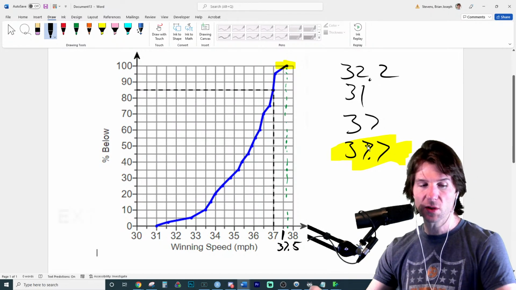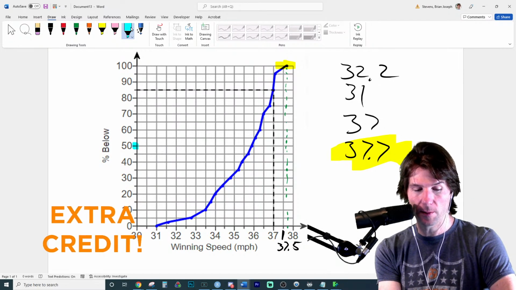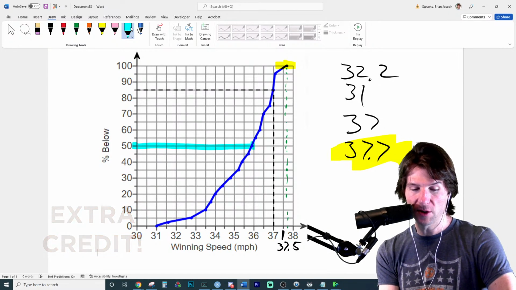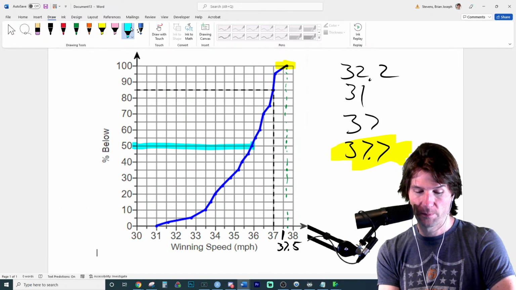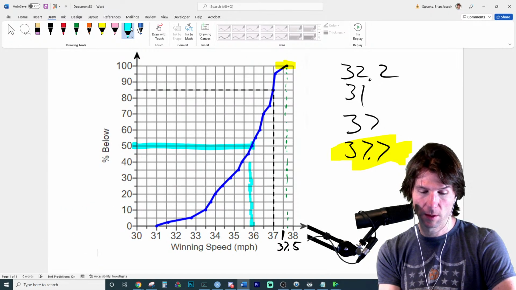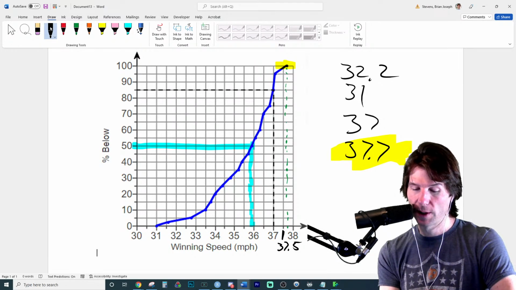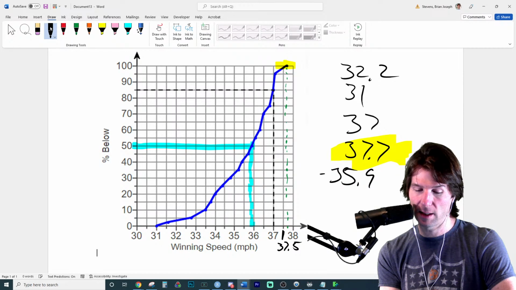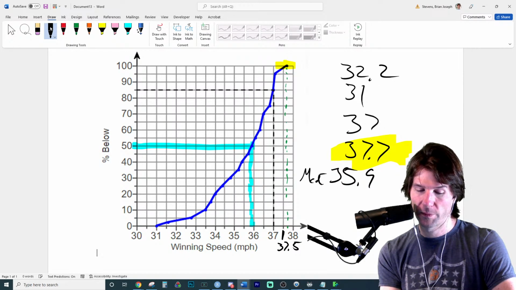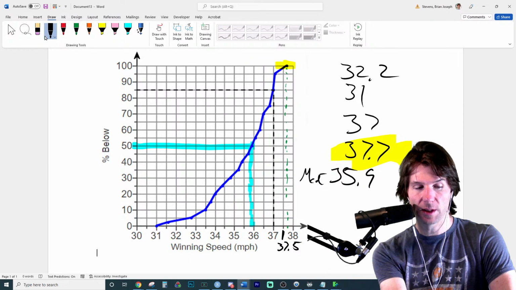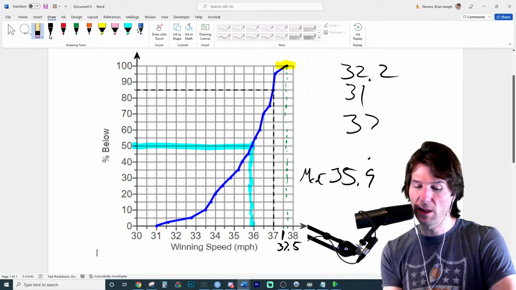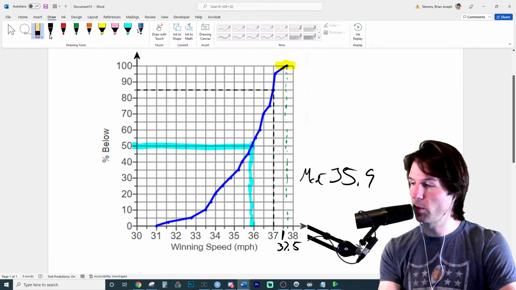Yep. So now it's asking us to trace over here. You notice that's right below 36. Right below 36. So that's probably 35.9. And let's say that is the median. And so we're just taking some notes right here. We can take notes on other ones. That's the median is 35.9.